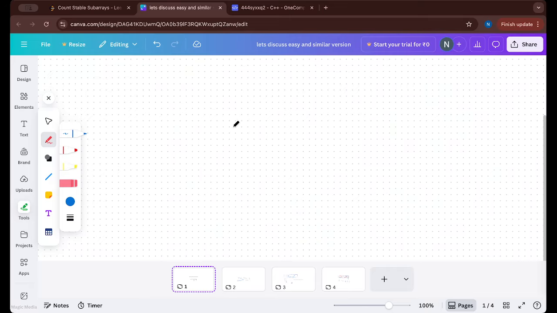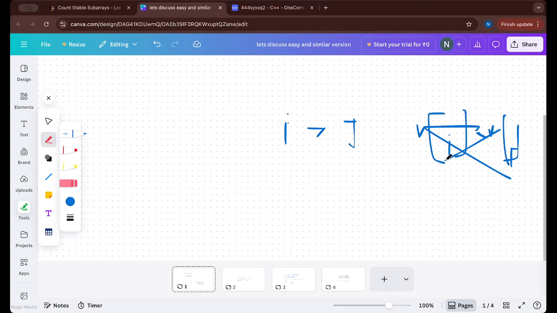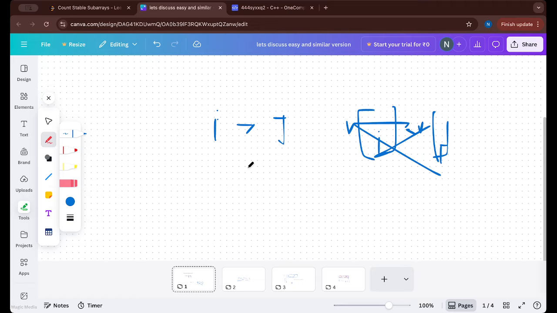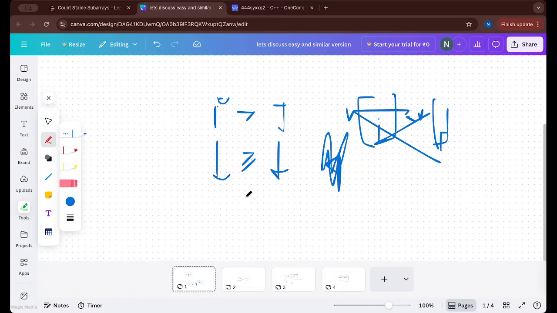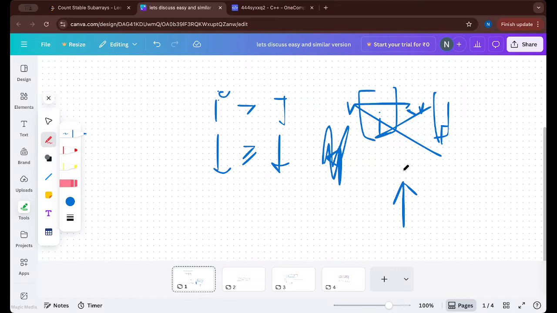So what does it mean that there is no inversion? It means there should be no pair such that if i is more than j, v of i is less than v of j. So for every pair i and j such that i is more than j, v of i should be greater than or equal to v of j, because it should not be less than. For example, we are at index i, and at any index more than this, the value should be greater than or equal to this number. So it means it is a sorted subarray.